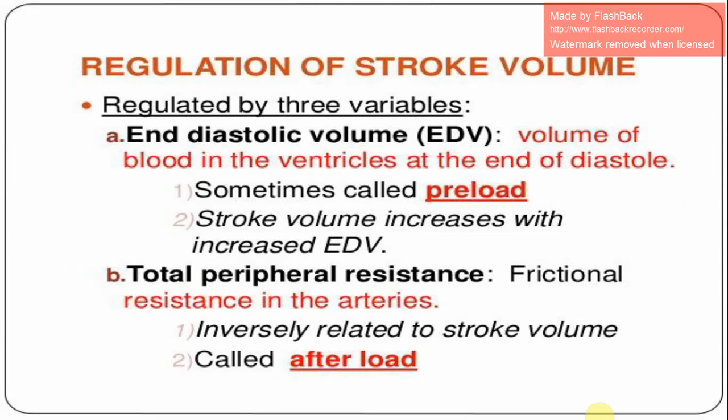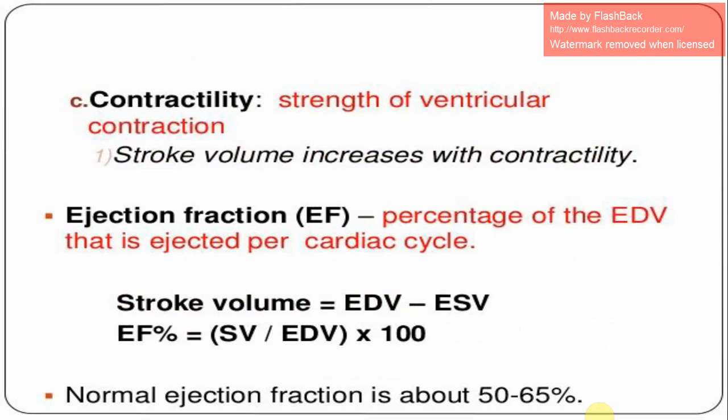Now, regulation of stroke volume. It is regulated by three variables. End diastolic volume, the volume of blood in the ventricles at the end of diastole, sometimes called preload. Stroke volume increases with increased end diastolic volume. Total peripheral resistance, the frictional resistance in the arteries, is inversely related to stroke volume, called afterload. Contractility, that is the strength of ventricular contraction. Stroke volume increases with contractility.